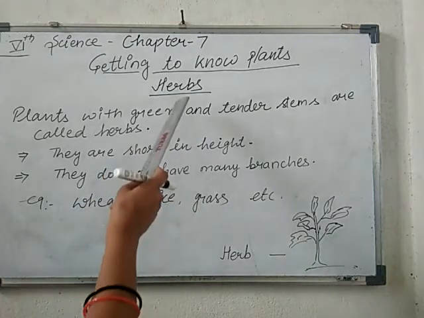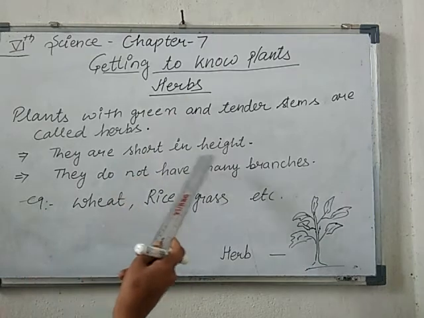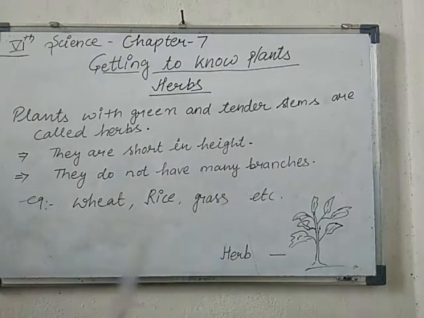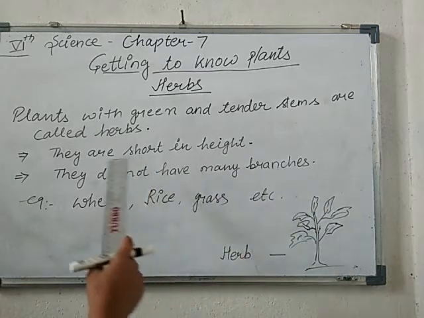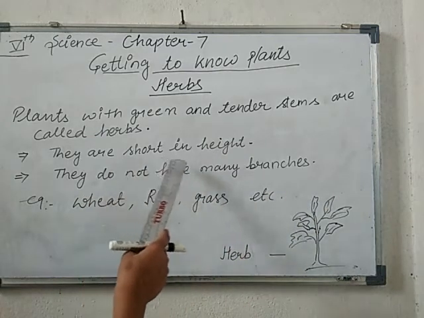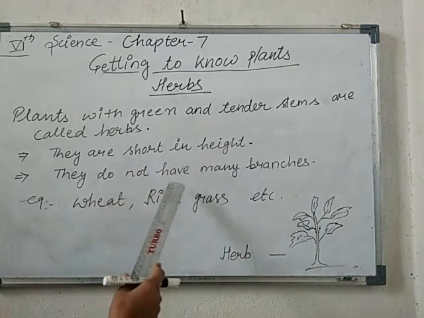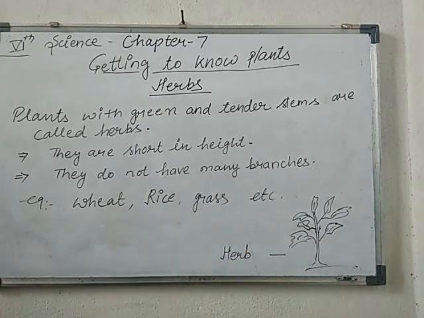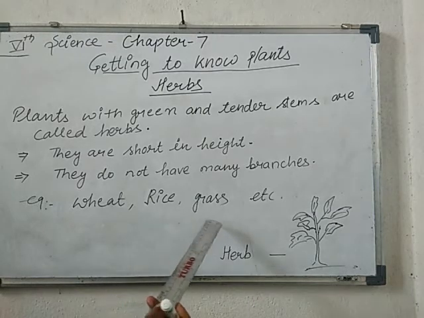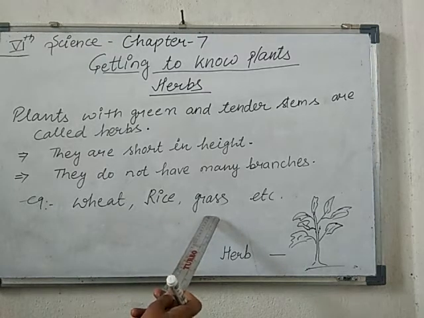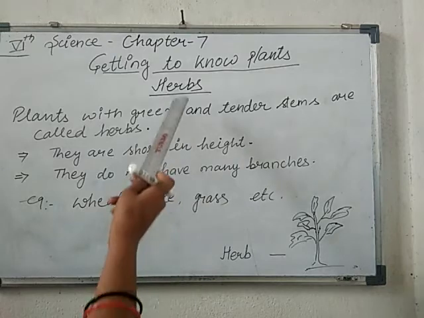What are the properties of herbs? They are very short in height, about this scale or a little more, and they don't have many branches. Examples of herbs are crops like wheat and rice, and grass.